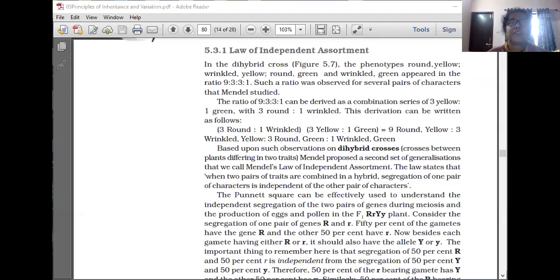Good morning students. Today we are going to discuss the topic law of independent assortment. According to this law, independent assortment means separation only. Assortment means separation. One gene can be separated from the other independently.